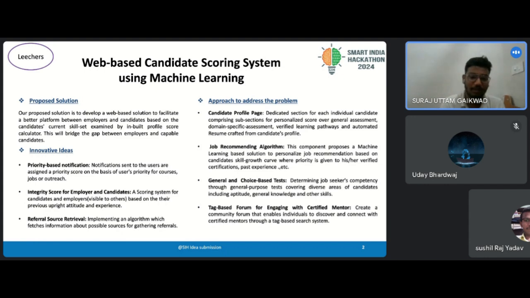Now our team lead Uday Bharadwaj will take over to explain the technical approach behind the solution.